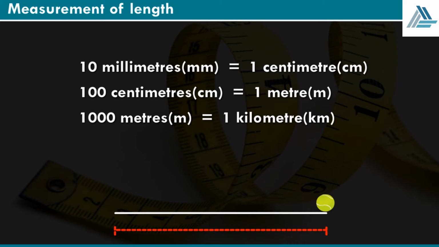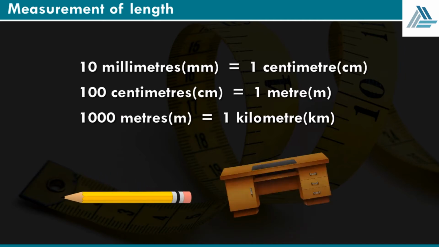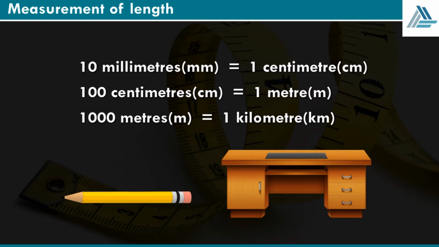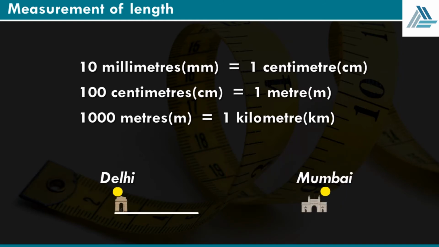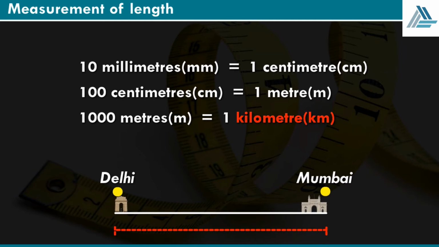As you can see, millimeter, centimeter and meter are smaller units compared to kilometer. To measure the length of objects such as a pencil or a table, we use these smaller units. Larger lengths such as the distance between two places are measured in terms of kilometers.